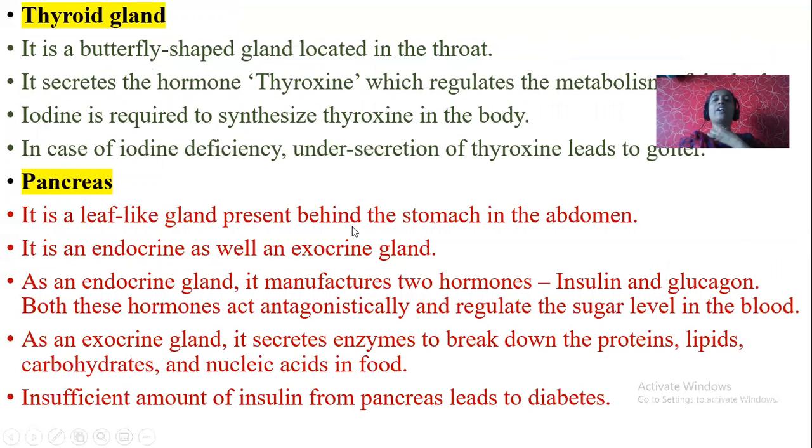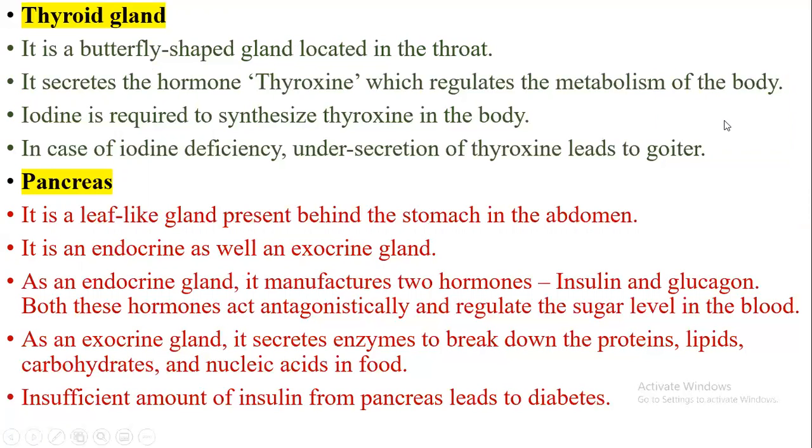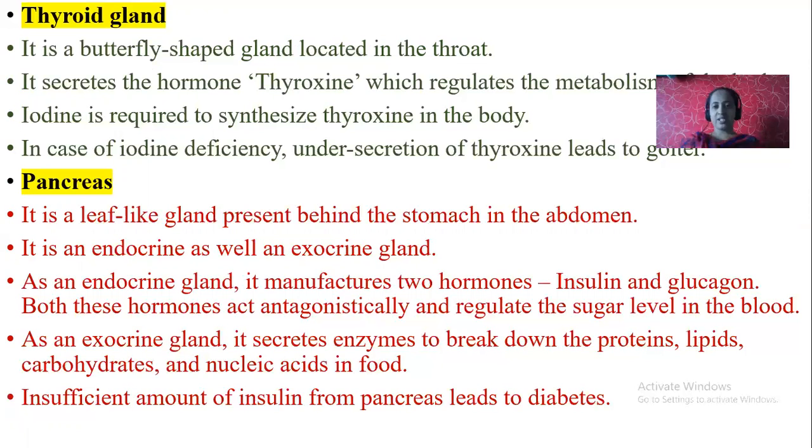Next, the thyroid gland, located near the neck. It is a butterfly-shaped gland located in the throat. It secretes the hormone called thyroxine, and it regulates metabolism. Iodine is required to synthesize thyroxine in the body. In case of iodine deficiency, undersecretion of thyroxine leads to goiter. In goiter patients, you can see swelling of the neck.